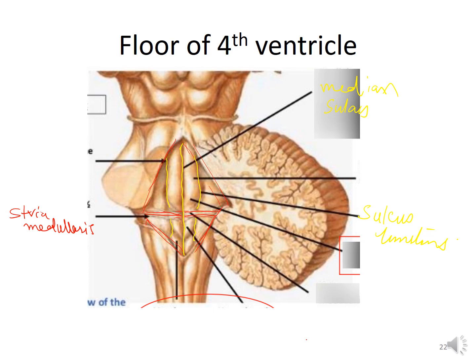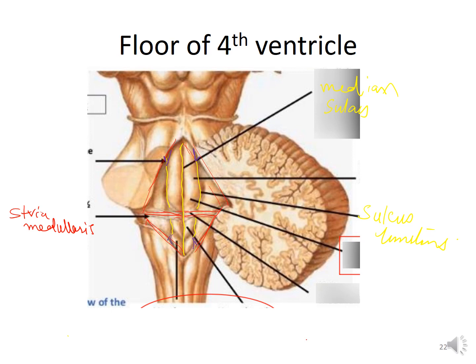Now the eminence is wider above and narrow below. It presents the facial colliculus just opposite and medial to a depression called the superior fovea. Here you can see the upper part of the sulcus limitans, I will change the color. The upper part of the sulcus limitans diverges here, and the lower part also diverges.